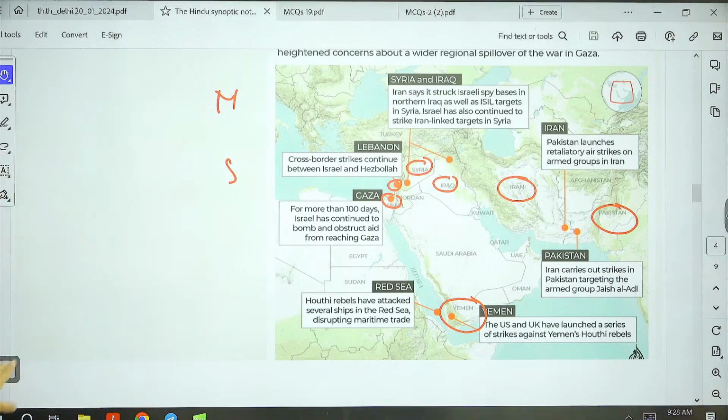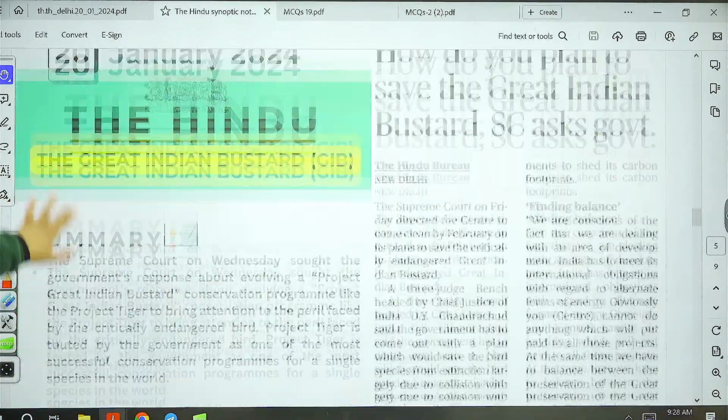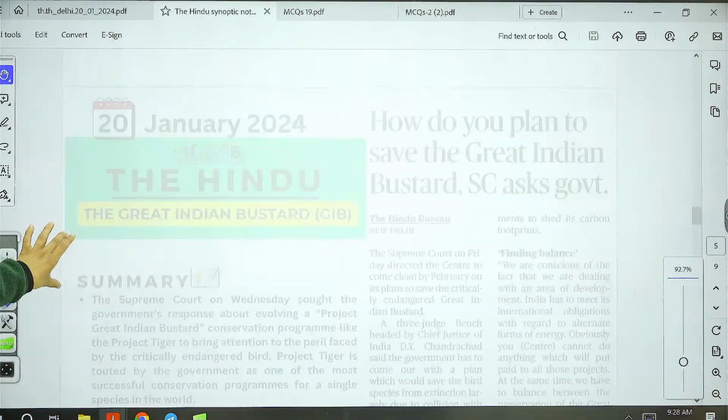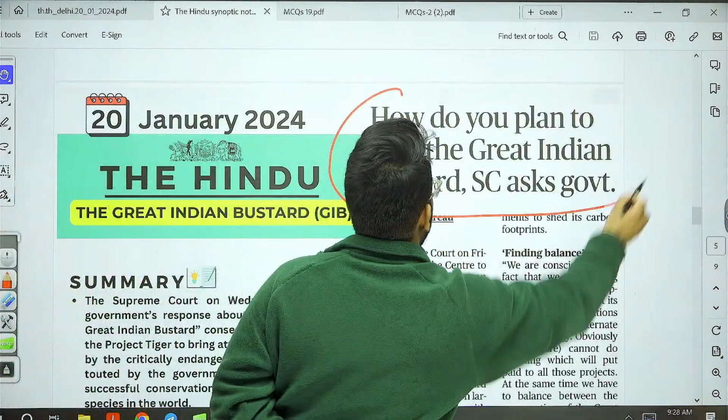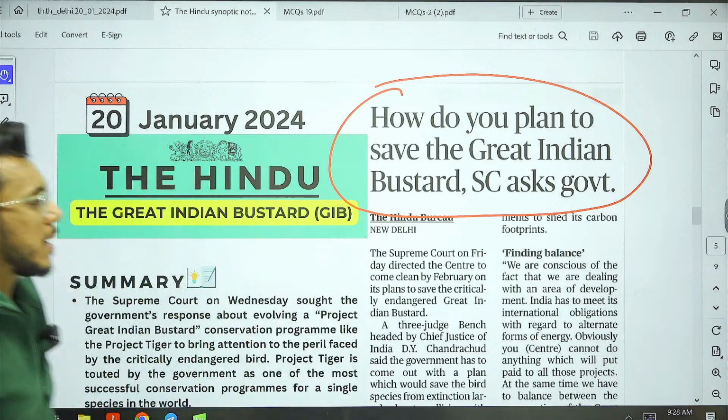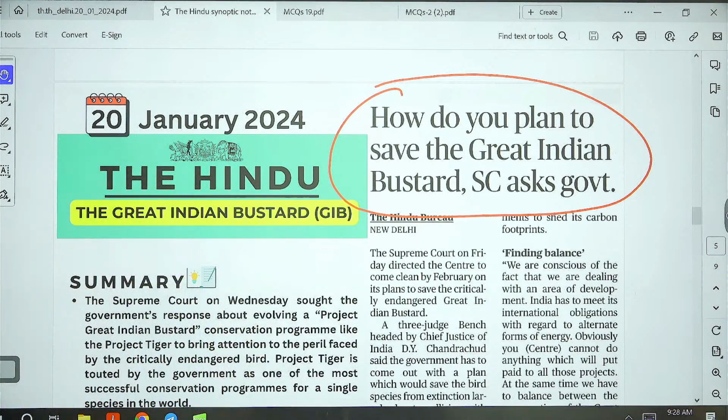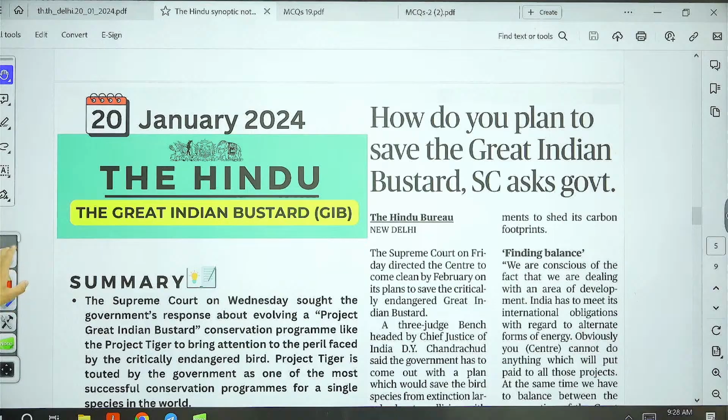Then moving on guys, let's start with the first article for today. So this article has come in the newspaper: How do you plan to save the great Indian bustard? Supreme Court asks government. So let's discuss this particular article.